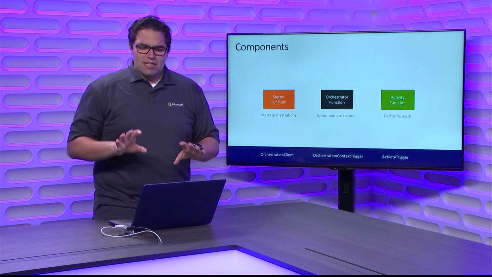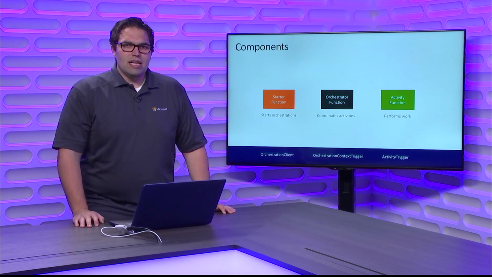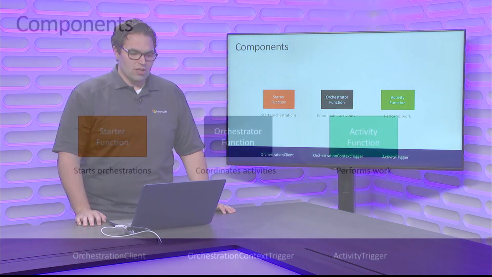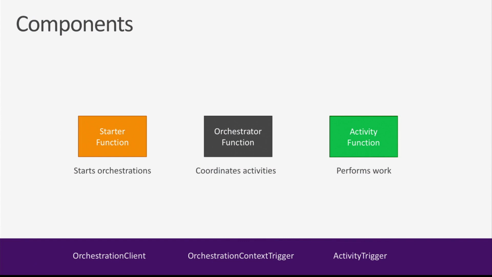So I'm going to talk about some of the components of a durable function, and then we'll show what our first durable function looks like. Often we talk about 3 different components that make up an overall durable function. The first piece is the starter function. The starter function is whatever's going to trigger off this long-running process.